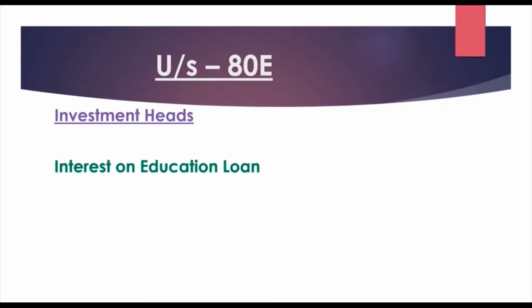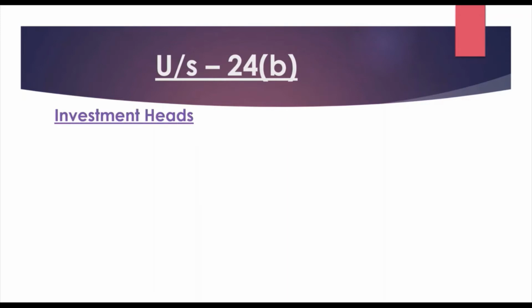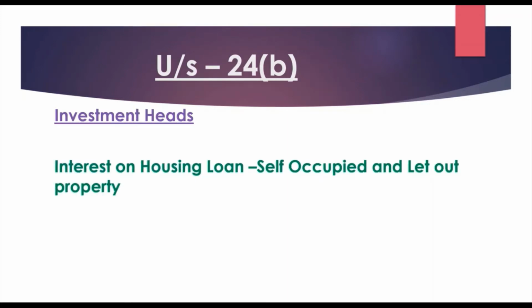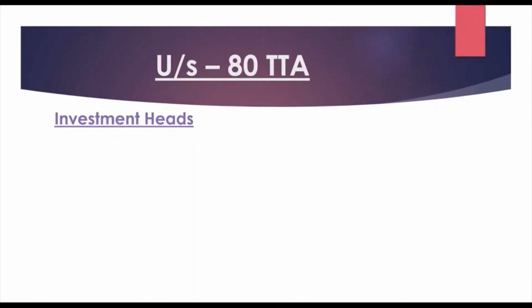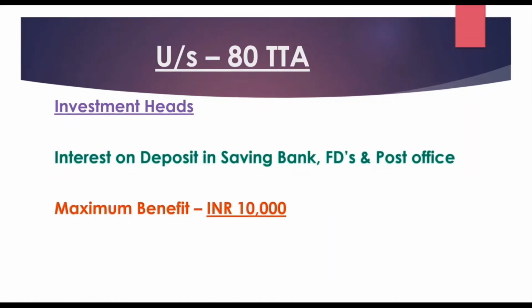Next is under section 80E. This is for interest on education loan, and there is no limit for exemption. Next is under section 24B: interest on housing loan, self-occupied and let-out property. Maximum benefit is rupees 2 lakh. Next is under section 80TTA. This is for interest on deposits in savings bank, FDs and post office. The maximum benefit is rupees 10,000.